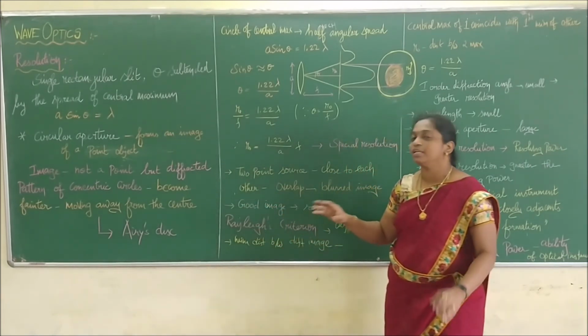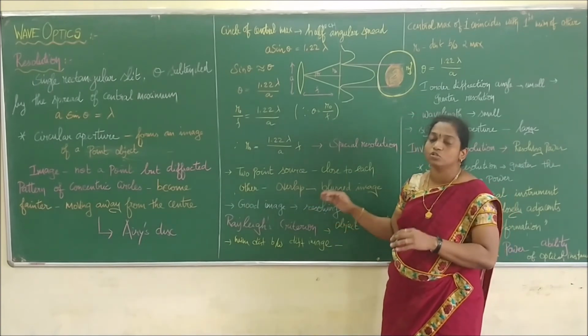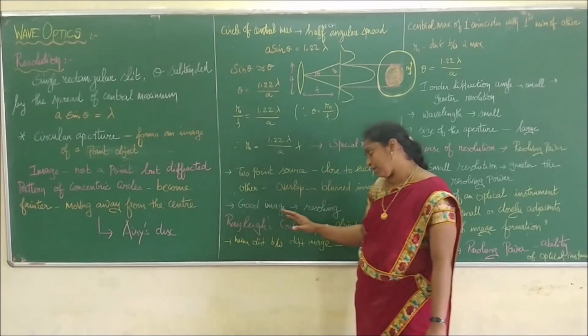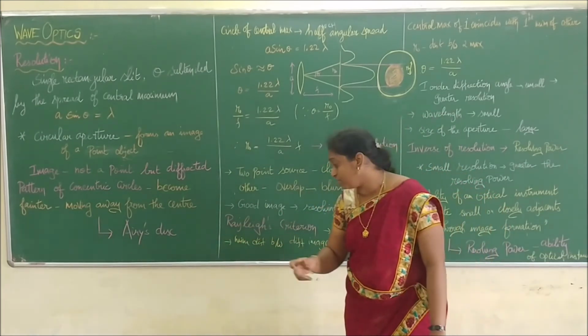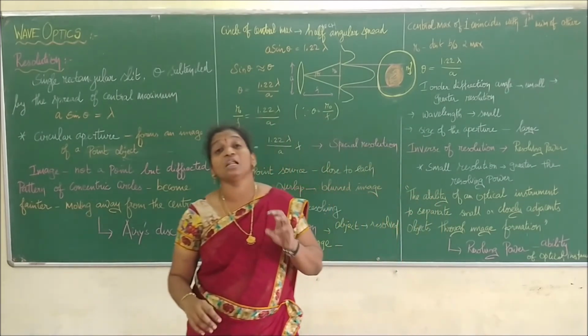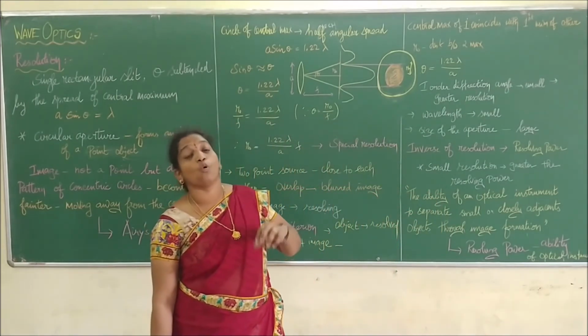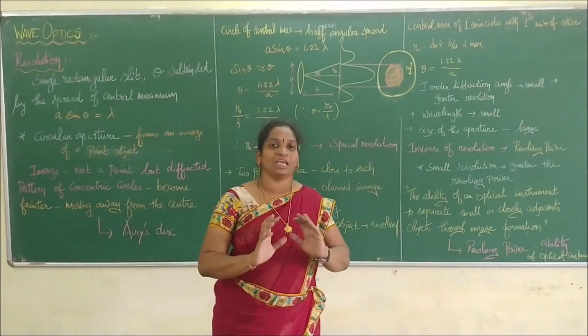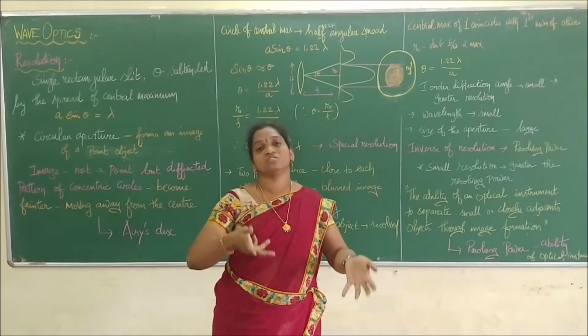For a good image, the two point sources should be resolved. Under the Rayleigh criterion, the minimum distance between the diffraction images is such that the central maximum of one image overlaps with the first minimum of the second one. At that point we can easily see bright and distinct images.